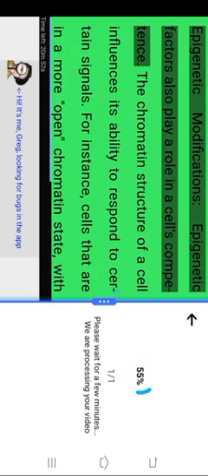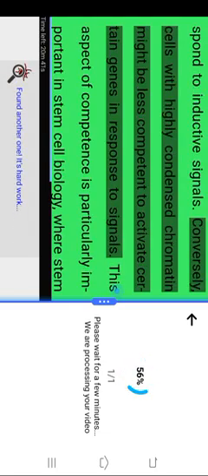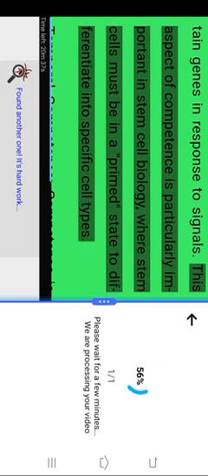Epigenetic modifications. Epigenetic factors also play a role in a cell's competence. The chromatin structure of a cell influences its ability to respond to certain signals. For instance, cells that are in a more open chromatin state, with fewer repressive histone modifications, are more likely to be competent to respond to inductive signals. Conversely, cells with highly condensed chromatin might be less competent to activate certain genes in response to signals. This aspect of competence is particularly important in stem cell biology, where stem cells must be in a primed state to differentiate into specific cell types.